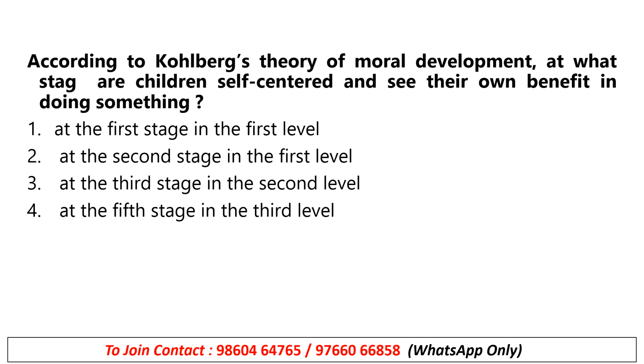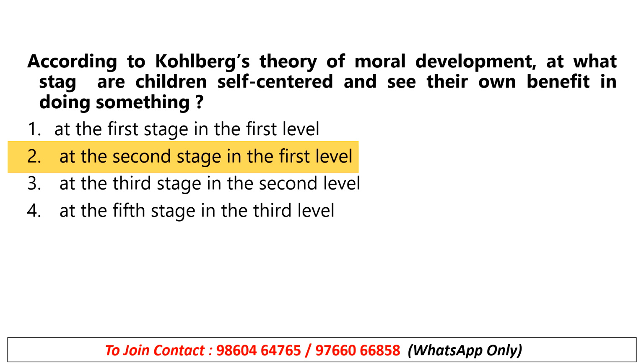According to the Kohlberg theory of moral development, at what stage are children self-centered and see their own benefit in doing something? At the first stage in the first level, at the second stage in the first level, at the third stage in the second level, or at the fifth stage in the third level. Before that, you must know Kohlberg's theory first, then you will be able to understand. Okay, so the right answer is option second. Clear? Option second is the correct one.